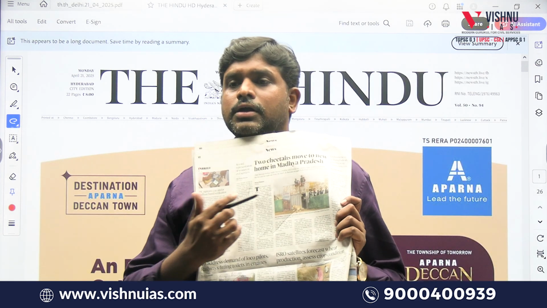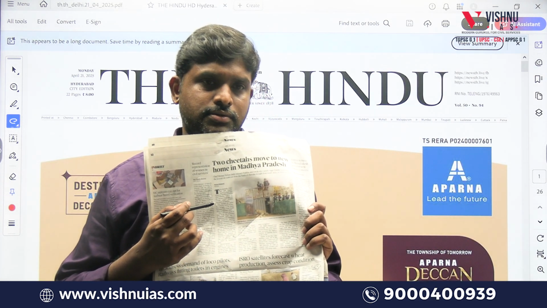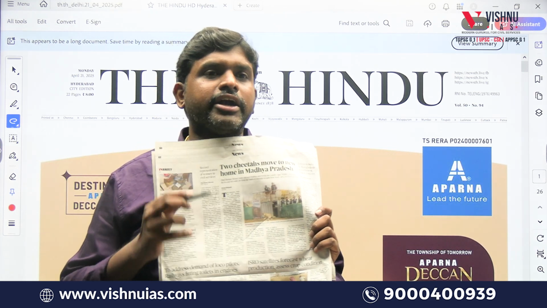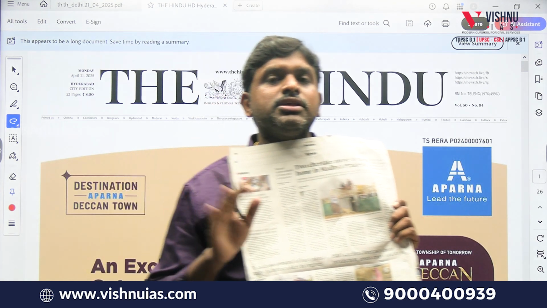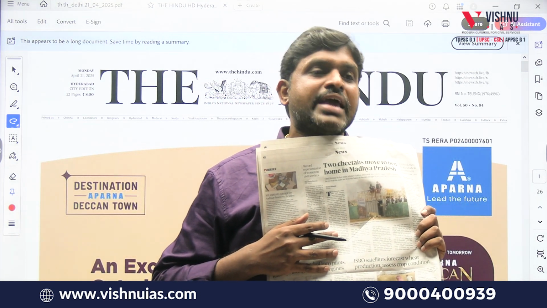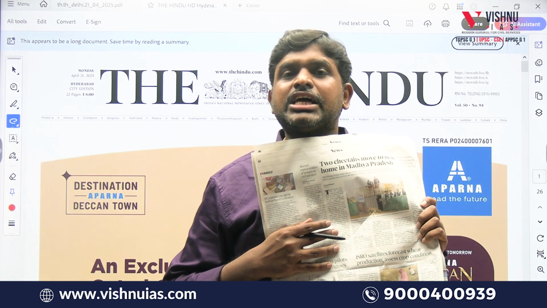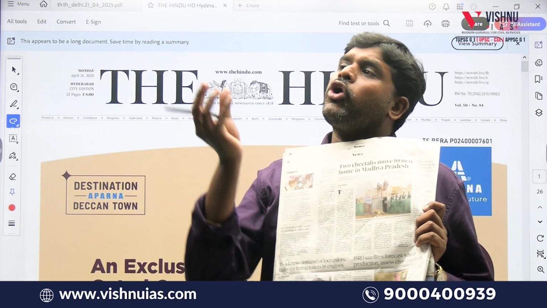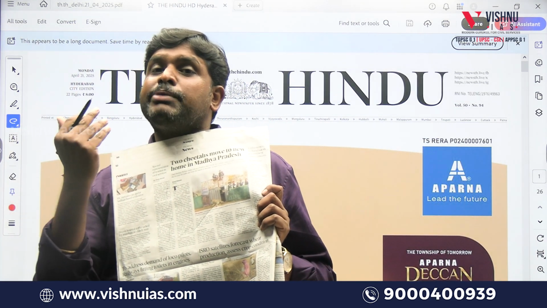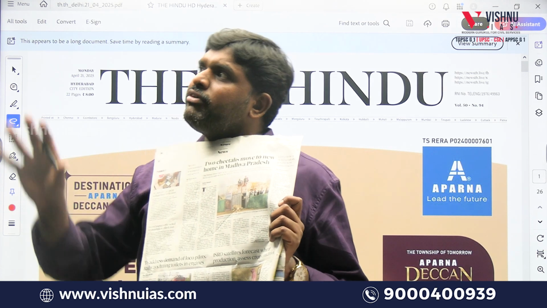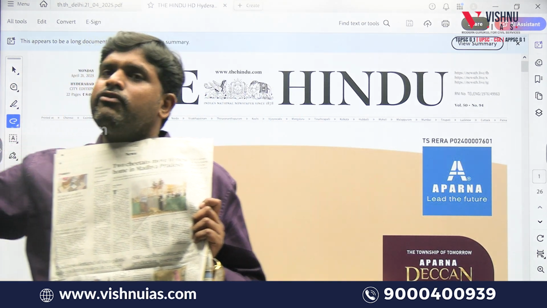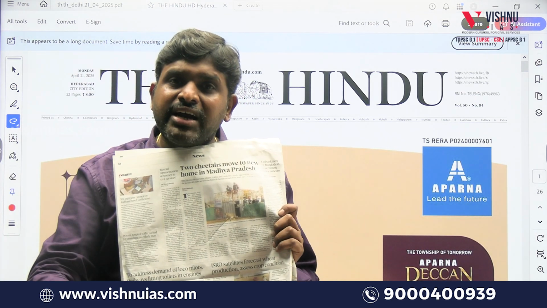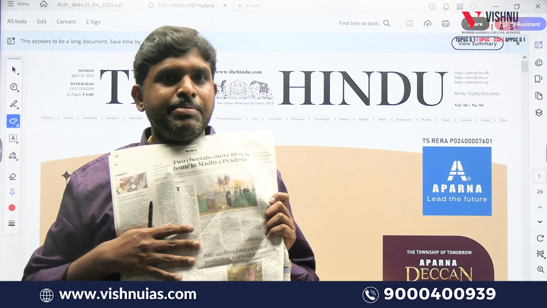Next, 2 cheetahs were being relocated. If you know this, from the last 2-3 years, we brought cheetahs from Namibia and South Africa. For the first time, we relocated cheetahs. Why? Because in India, cheetahs became extinct. Then what we did, we went to the African continent and we brought cheetahs from 2 countries. One is South Africa and the other is Namibia.